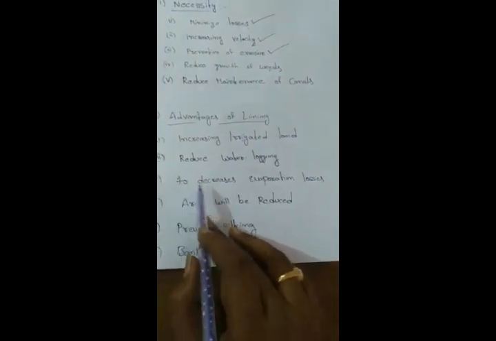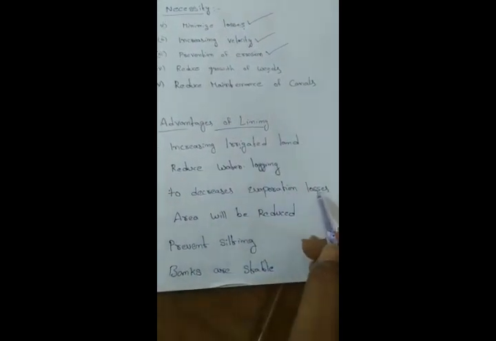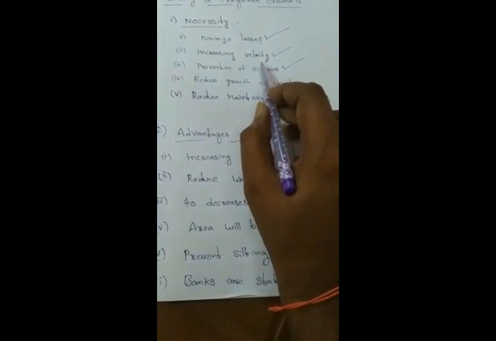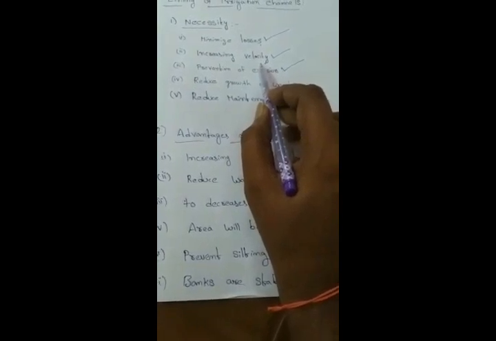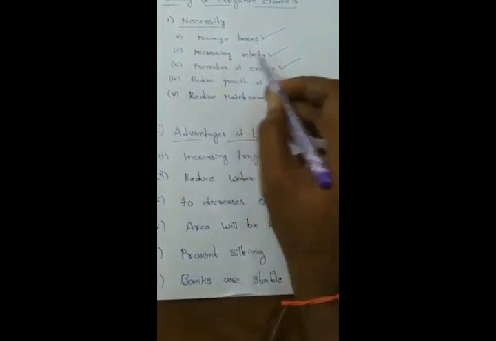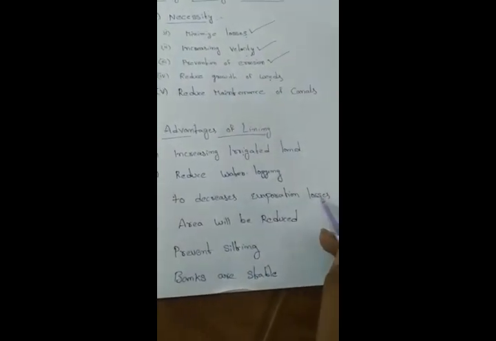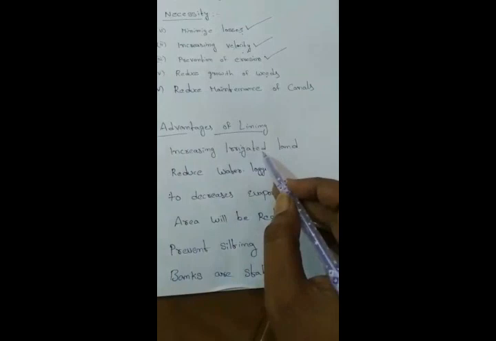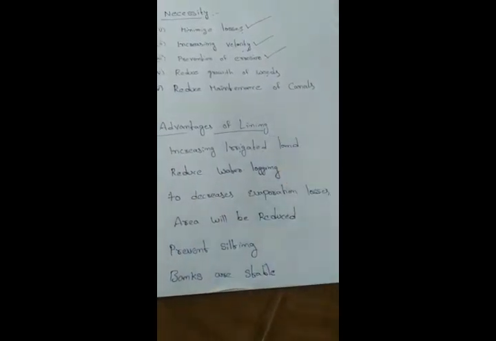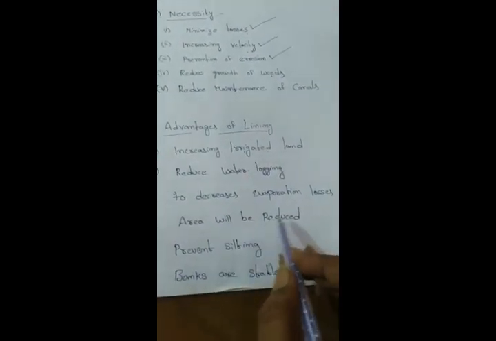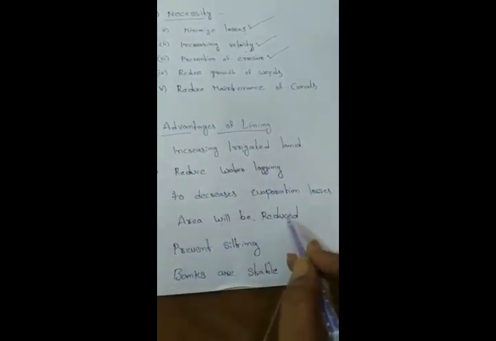So next one, decreasing the evaporation losses. Here the velocity is increased. Velocity means the flow of water through the channel section is very fast. Based on this, the evaporation losses will be reduced. Based on that, the irrigation land will be increased. Next one, canal cross-sectional area will be reduced.